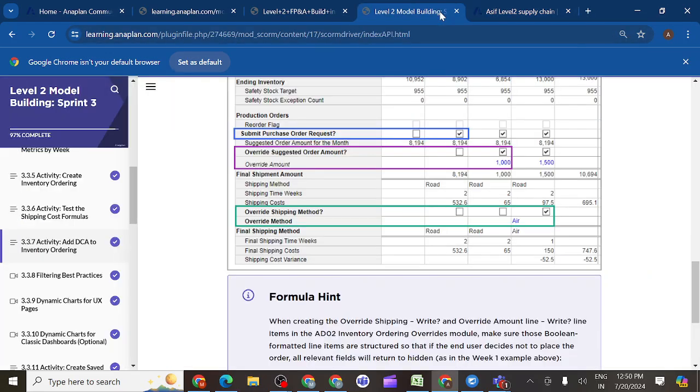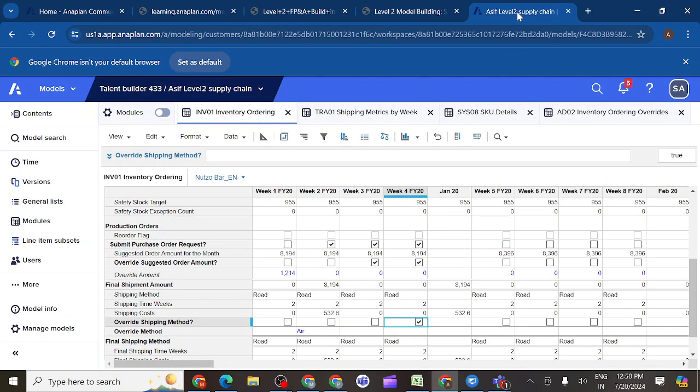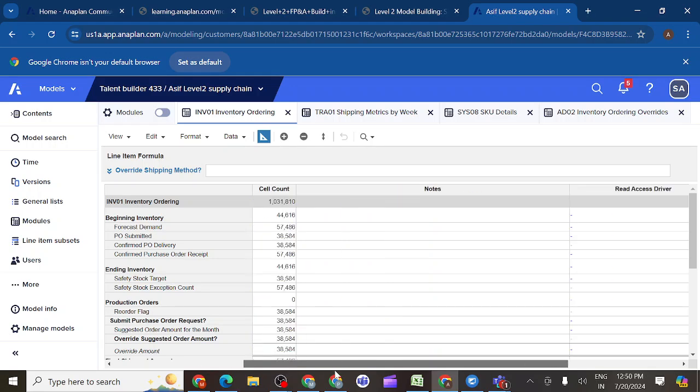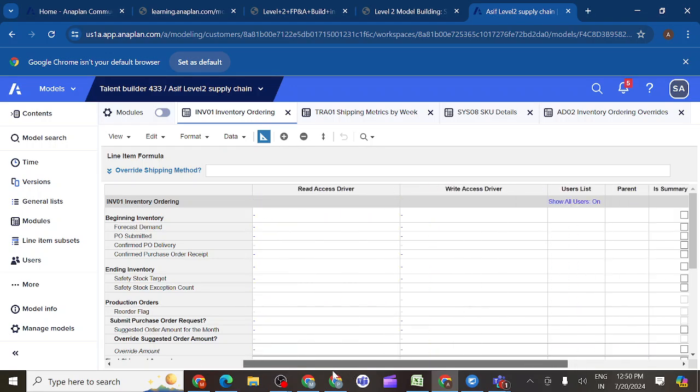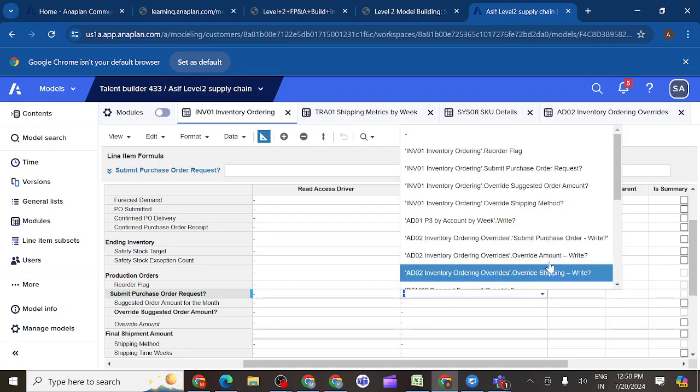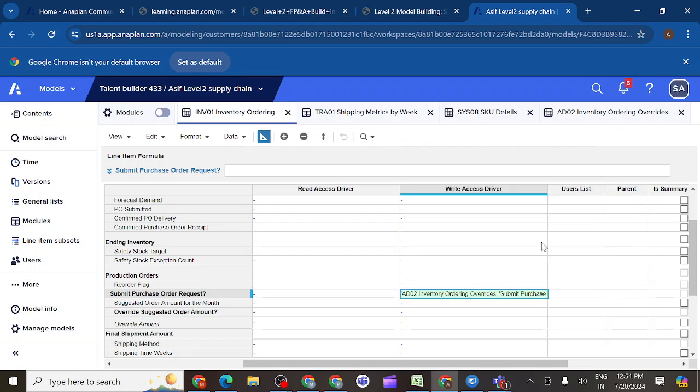After selecting each and everything, we should apply DCA to these line items, whatever we have. We need to enter override amount also, 1000. No, later we can enter the amount. Okay. So for the first line item, what is our first line item? Submit purchase order request. So for submit purchase order request, select this one.